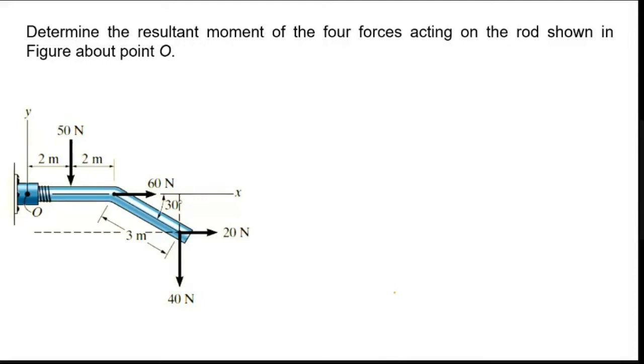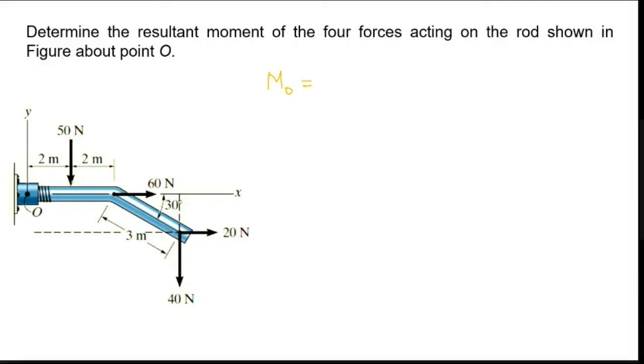I am going to take moment at point O. So how many forces are here? You have four forces, which means I have to take moment for all these four forces. We will go one by one. I have to take moment at point O. So for this force 50, what is my perpendicular distance?